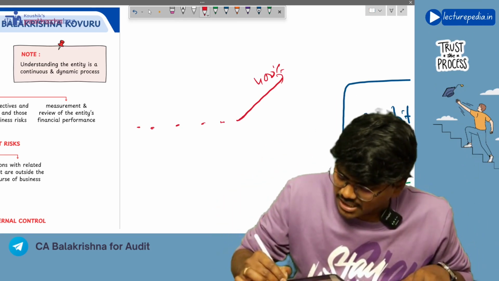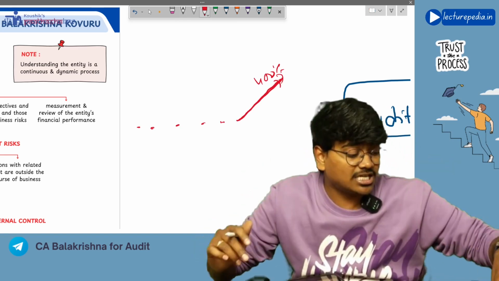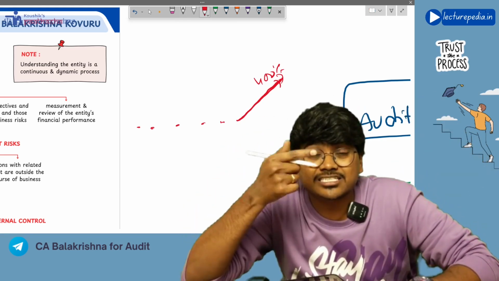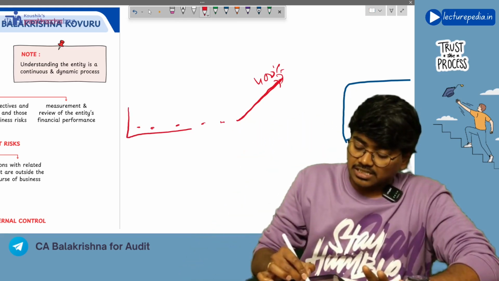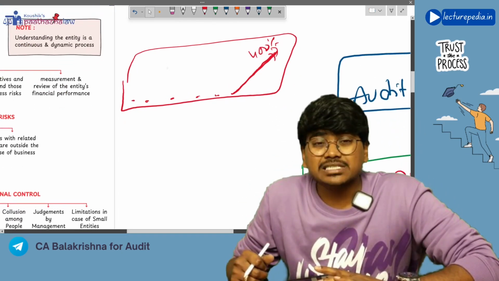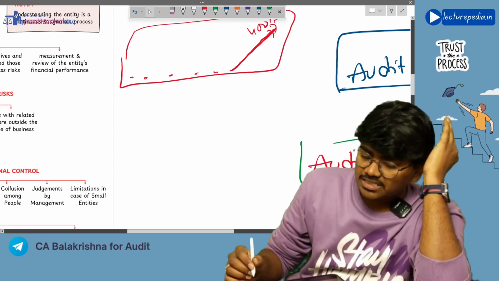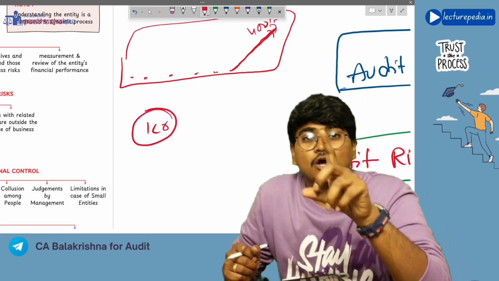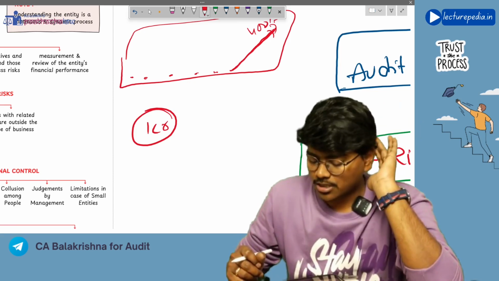If suddenly the profit has increased this much, it means there could be a possibility of misstatement, there could be a risk of misstatement. So how did you identify this risk? By performing analytical procedures, right? So analytical procedures, this way you can use as risk assessment procedure. Next, how can you use analytical procedure as further audit procedure? See, in the entity's profit and loss statement, total salaries is shown as 1 crore rupees. 1 crore rupees is the total salary expenditure.